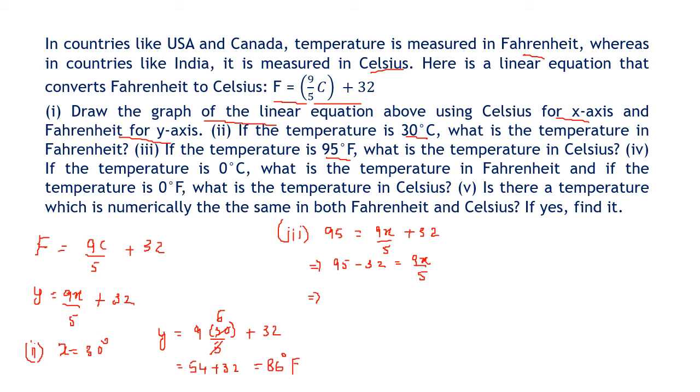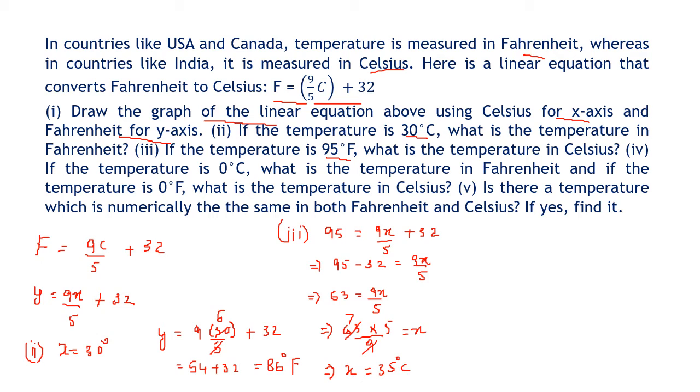So 95 minus 32 is 63. So 63 equal to 9x upon 5. On rearranging you get 63, 5 goes into multiplication, 9 goes into division, equal to x. 9 sevens are 63, so x equal to